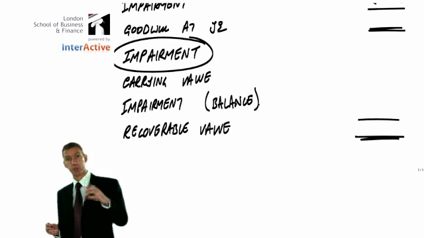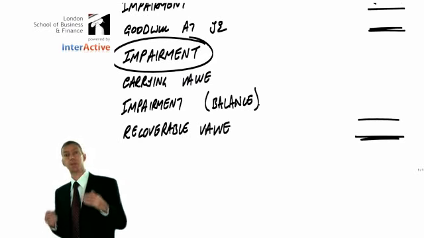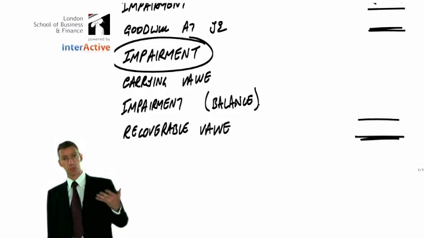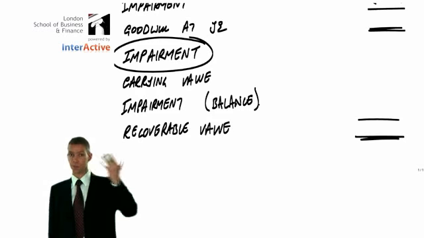The difference between those two figures will give us the impairment of the subsidiary. And the impairment of the subsidiary is the impairment of the goodwill of the subsidiary.